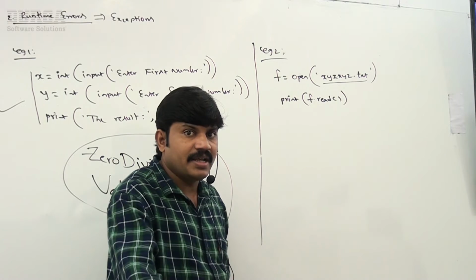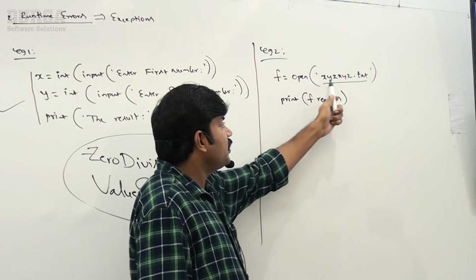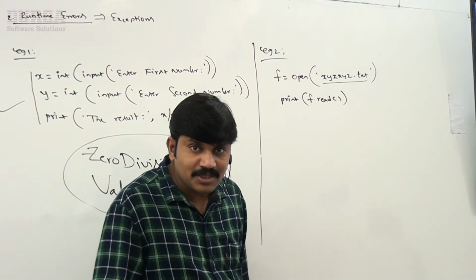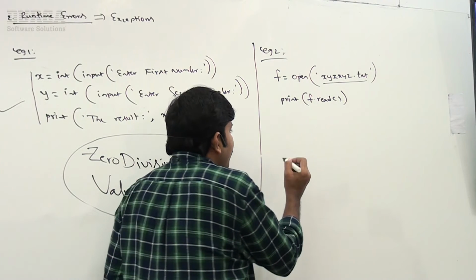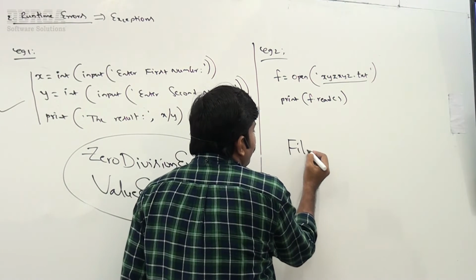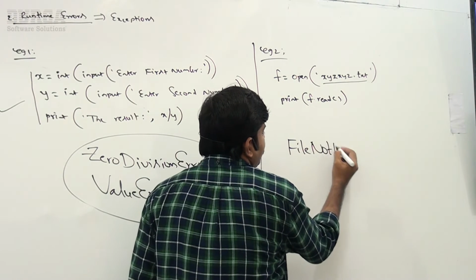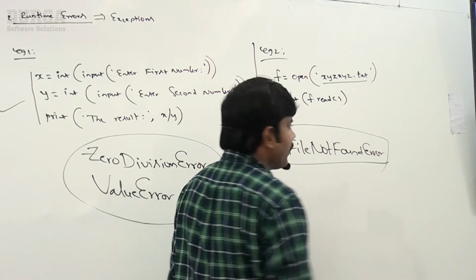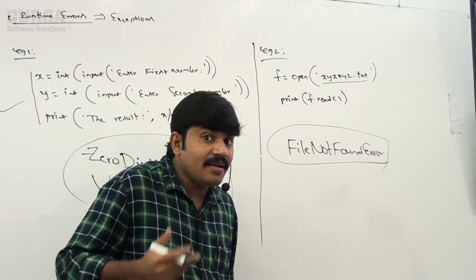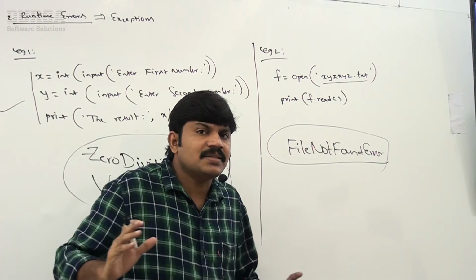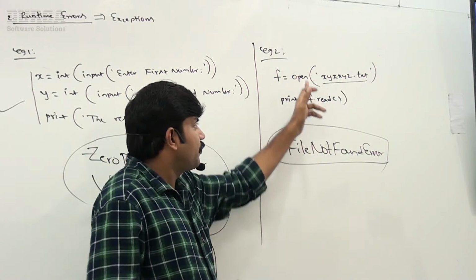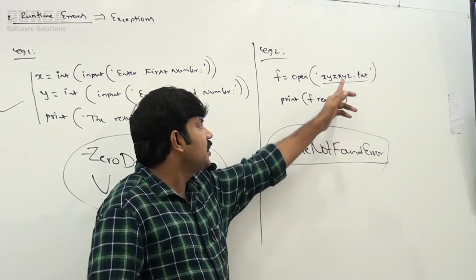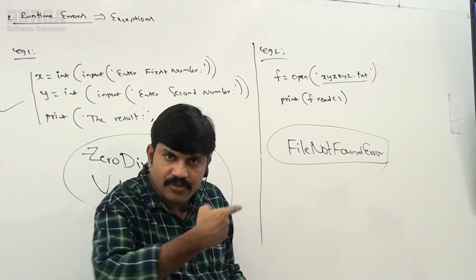By mistake, at runtime, if this file is not available, then we will get a FileNotFoundError. Are you getting what this one is? FileNotFoundError we are going to get at runtime. This FileNotFoundError is not because of a mistake in my program. Because this file is not available, that's why we are going to get this error.